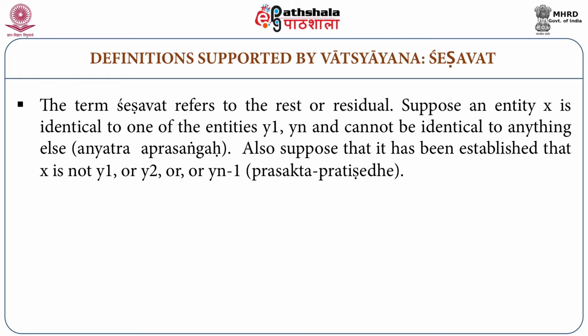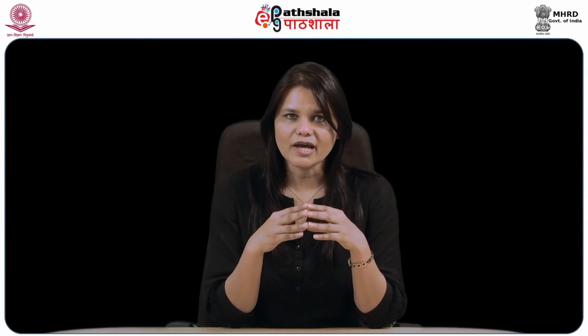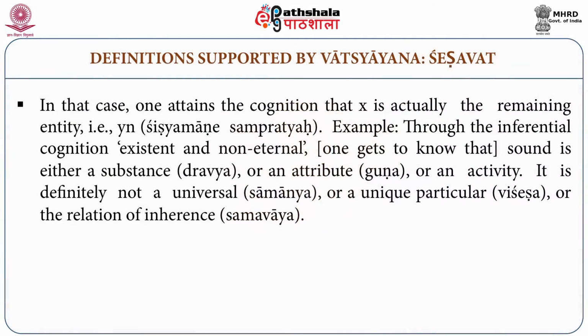Let us take the example. Suppose an entity X is identical with Y1, Y2 or Yn, but is not identical with anything else. So inference is to be established in either of Y1, Y2 and Yn. In that case, one attains the cognition that X is actually the remaining entity, that is Yn.